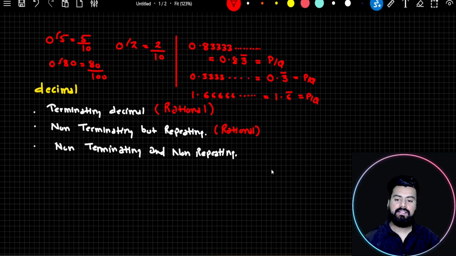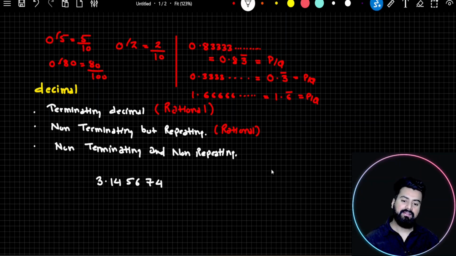Now here comes the last type of decimal number, called non-terminating and non-repeating decimal numbers. So to understand what type of decimal numbers are called non-terminating and non-repeating, let me write an example for you. If I write a number 3.14, I'm writing any random number, not any specific value.